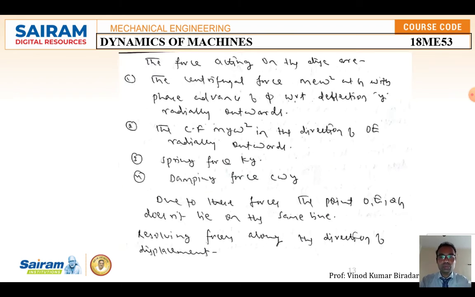Here the forces acting are four forces. The forces acting on the disc are the centrifugal force m e omega square at G, with a phase advance of phi with respect to the deflection y. Just remember the centrifugal force along the horizontal direction is equal to m e omega square.